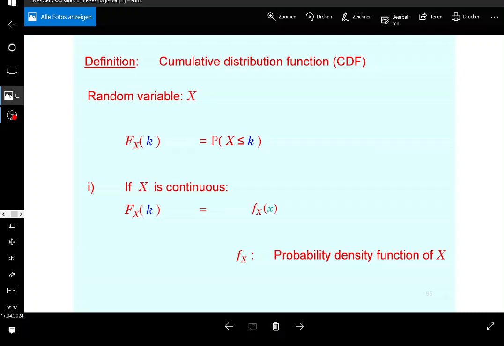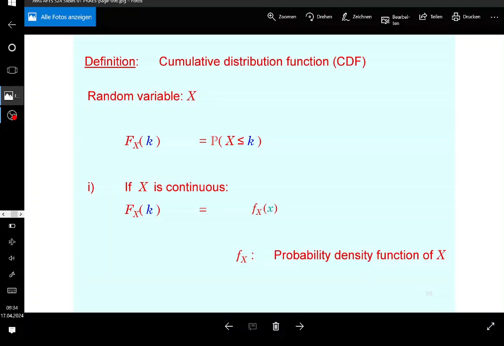But again, most of the time, the random variable is either discrete or continuous. There is also a third case where you have neither, but in practice, that's not going to be important for you. So most of the time, you have either discrete distributions or continuous distributions, and I don't consider the neither case.